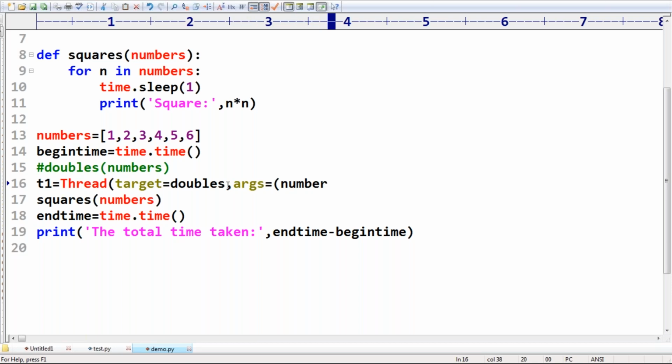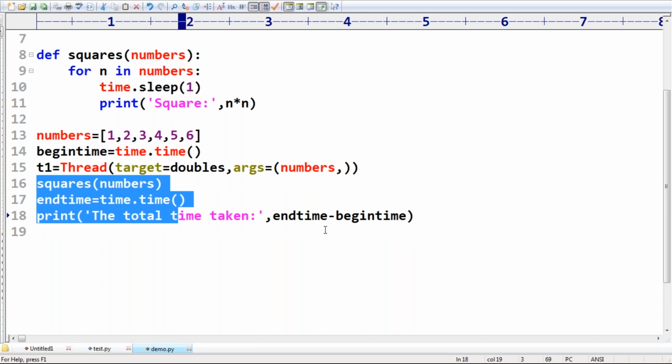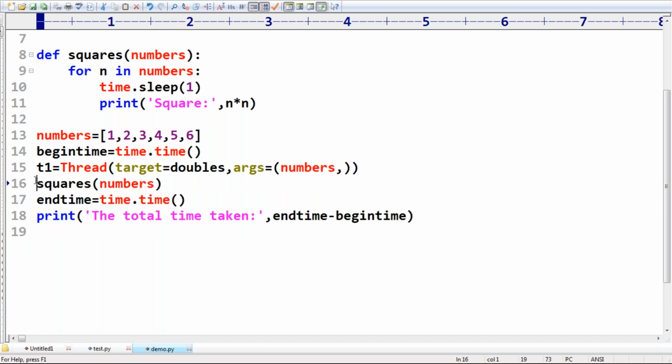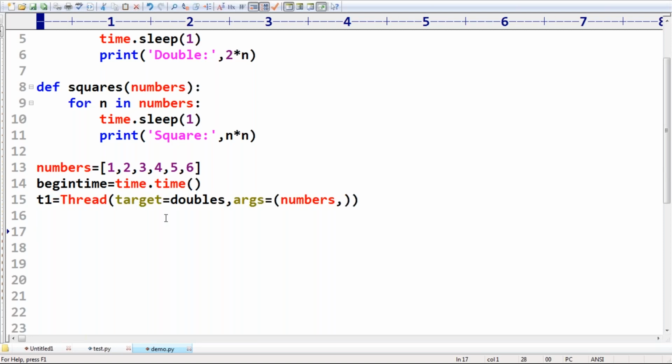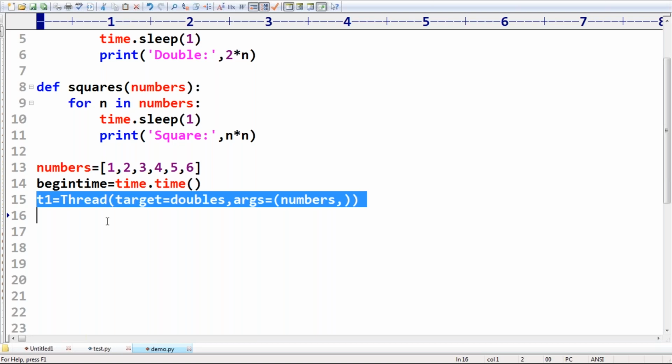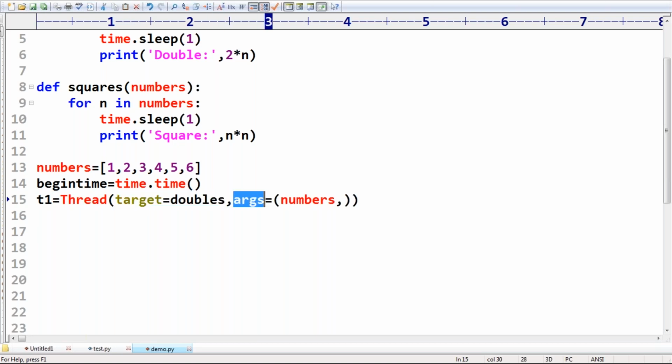what are the arguments? Numbers. Okay, like this, numbers is my argument. A tuple we require to pass. Okay, observe that. Just forget about the other concepts here. Sir, what am I doing in this line? I'm defining a thread. Target is equal to doubles, args. Sir, for doubles, do you require to pass any argument? Yes, ma'am. We require to pass numbers as the argument.